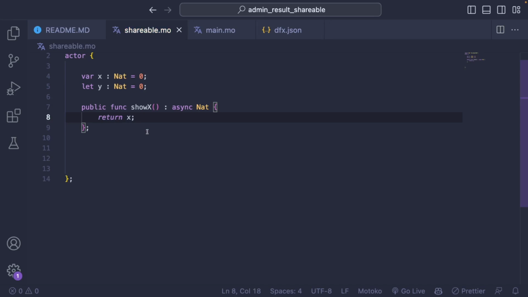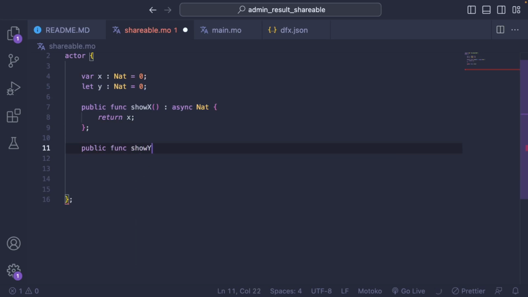And so here you might say, oh, but x is a var and I can still return it. But actually what you're going to return here is the value of x at the moment you return from the function. So you're not actually allowing anyone calling this function to modify x directly. And of course you can share y, because it's an immutable variable.